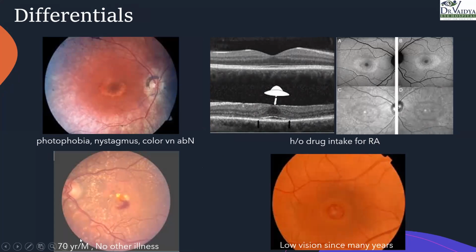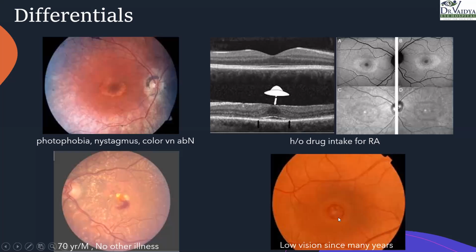So the third picture here is a 70-year-old male who has no other illness. There are these drusen here. There's a hemorrhage here. What could this be? So this is basically an ARMD, right? This is a frank CNV also. There is a choroidal neovascular membrane here, but this is a case of age-related macular degeneration.